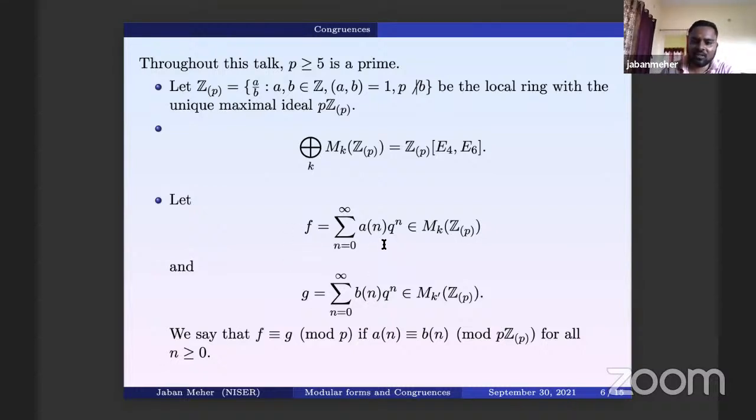And here is the definition. Suppose we have two modular forms, maybe of different weights, with all Fourier coefficients in Zp. We say that F is congruent to G mod p if each pair of coefficients is congruent mod pZp. That is, An is congruent to Bn mod pZp for all n. Then we say that F is congruent to G mod p.